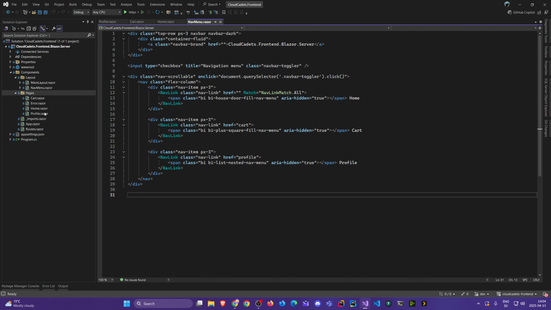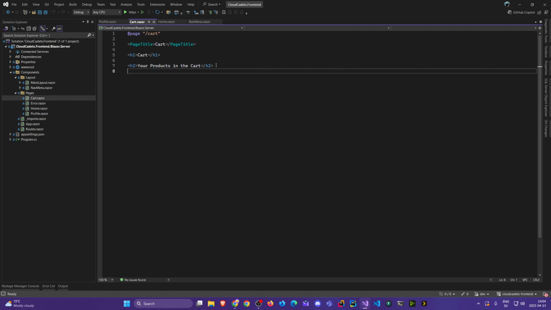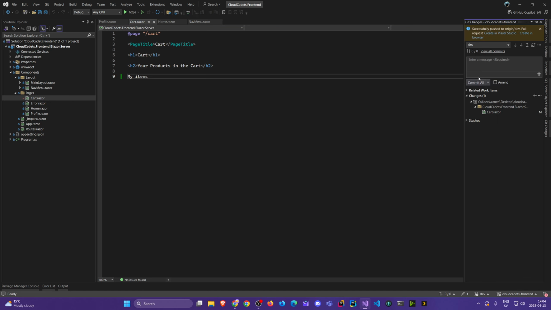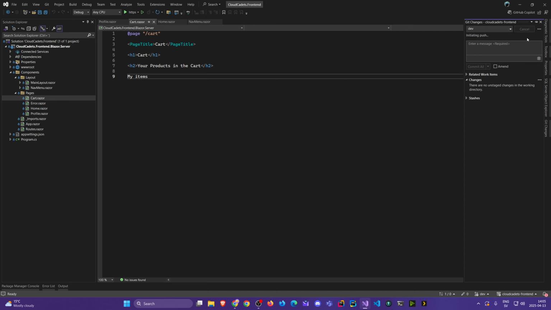I'm going to make a change. Let's just say my item, something boring. And then we'll go to git changes, add some text, commit all. And now I'm going to try to push this to the dev in the remote. Push.